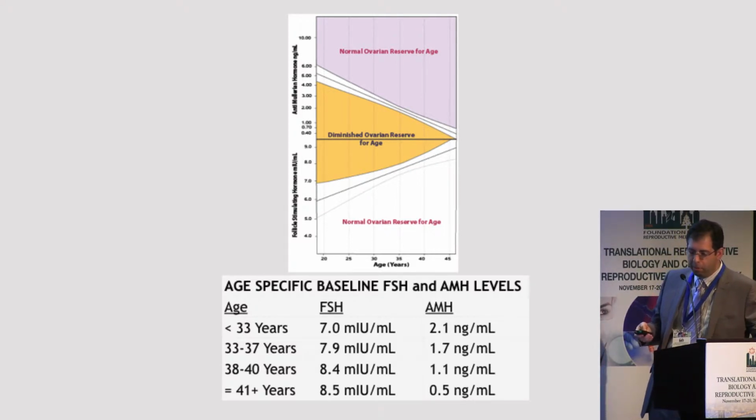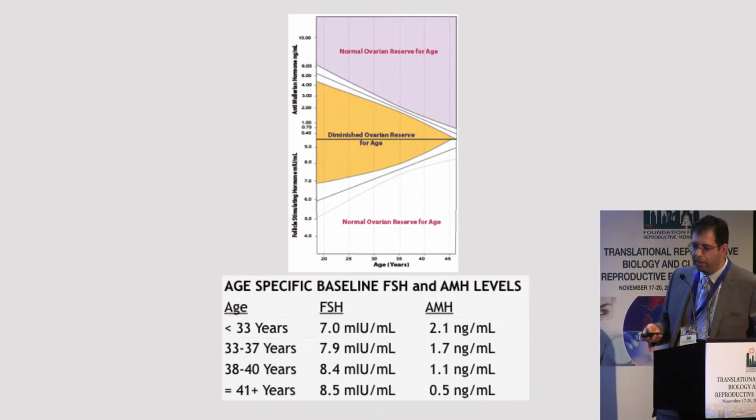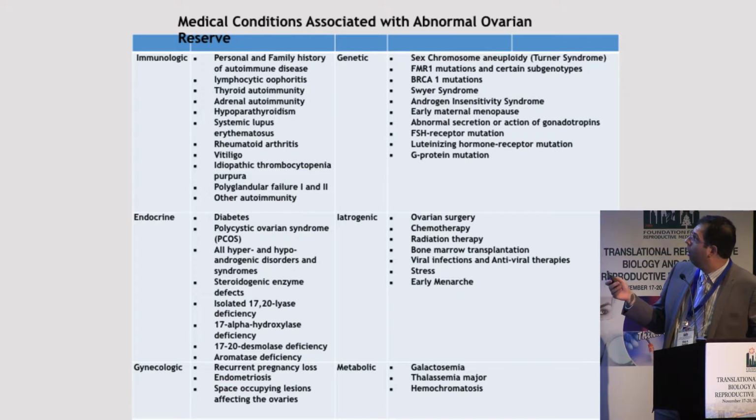Our practice for a number of years has used a normogram like this that incorporates age, follicle stimulating hormone levels, and anti-Müllerian hormone levels to determine women who have age-specific diminished ovarian reserve. Those are obviously obvious things where we can start.